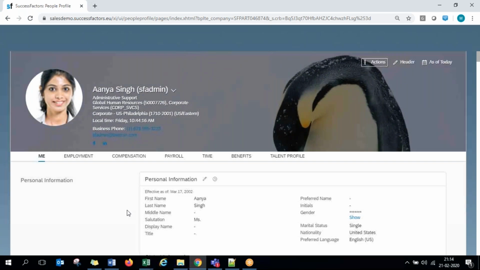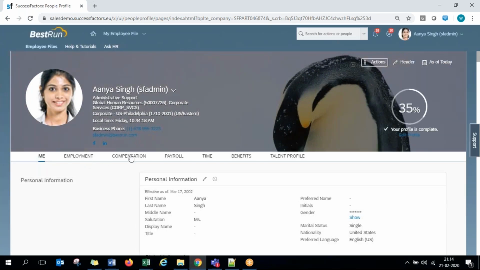So all these are the various sections, guys. Employment information, compensation information, payroll, various sections. So for any employee, whatever data has been stored in that company's HR system can be seen here. That might be his personal details, his employment specific details, salary details, all that.